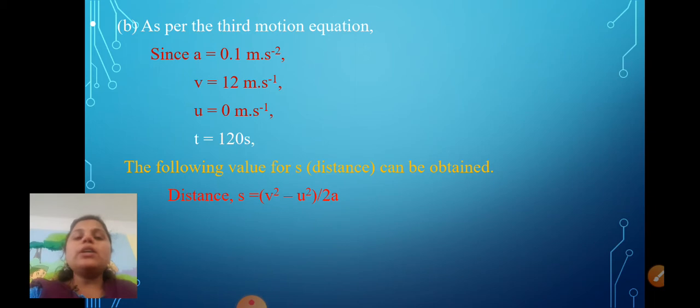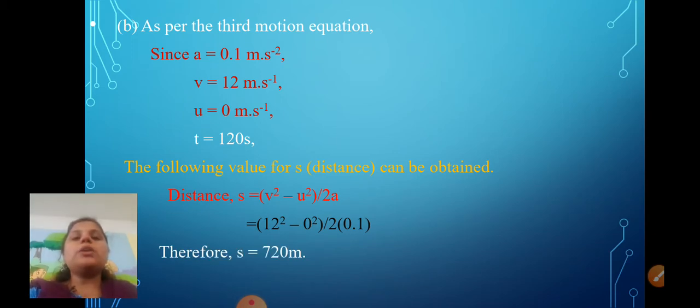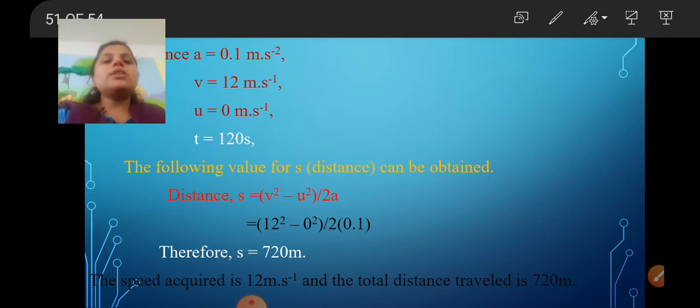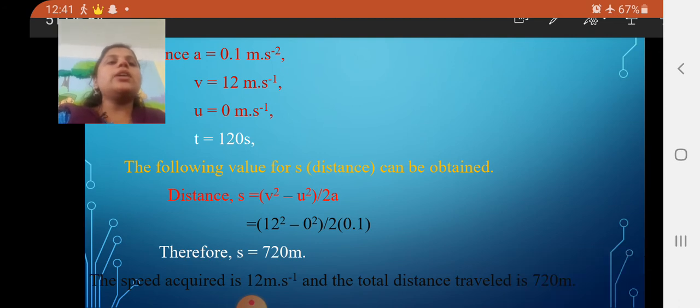Why have we taken this formula? Because we have to find out the distance. It is very easy to find this answer. So 12 square minus 0 square, divided by 2 into a, that is 0.1. So the answer should be 720 meter. That is, the displacement is equal to 720 meter. So here, what is the speed acquired? It is 12 meter per second, and the total distance is 720 meter. So we got both of the answers.